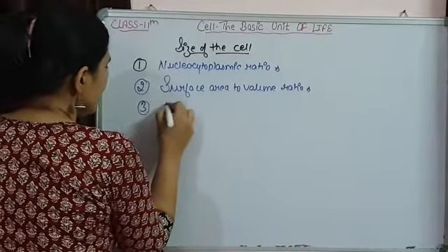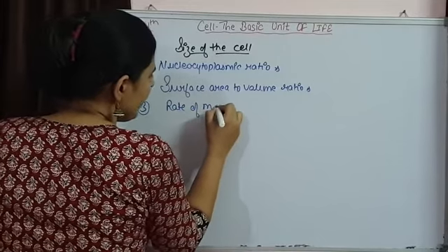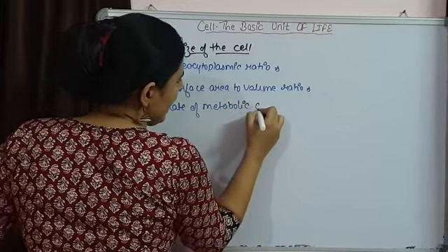So it can be rate of metabolic activity.